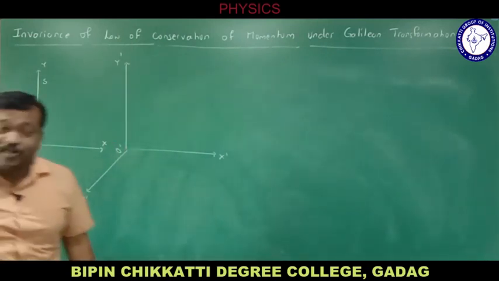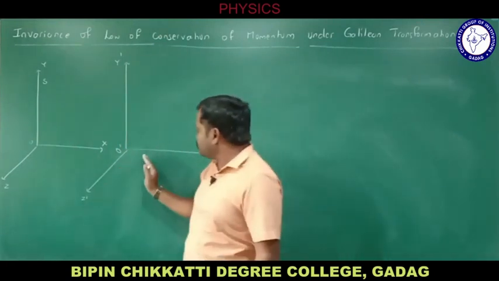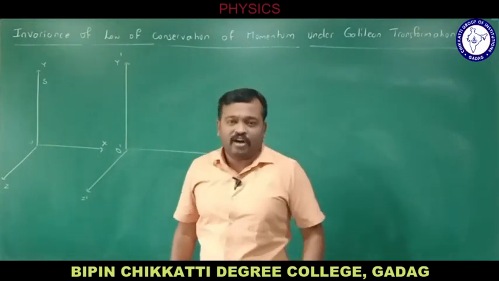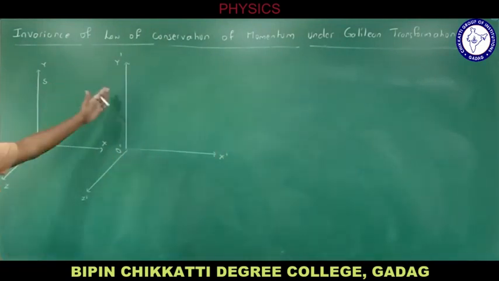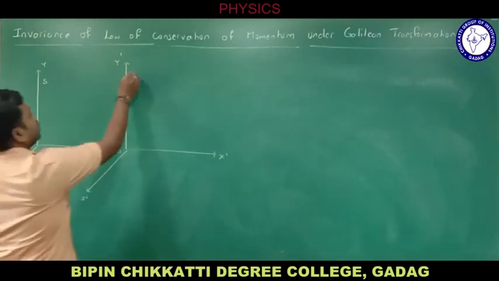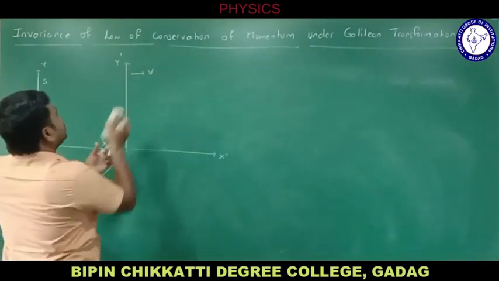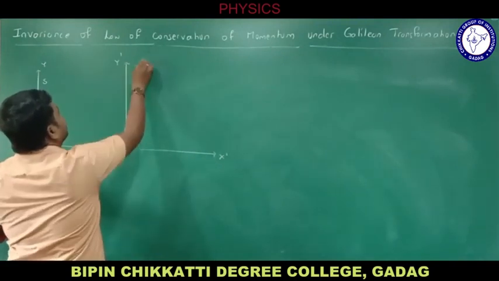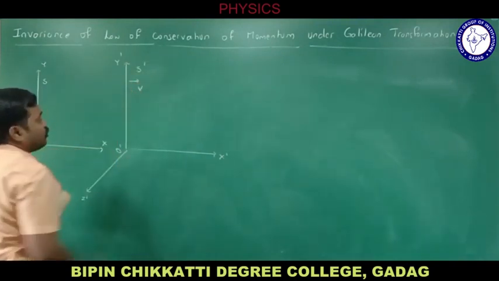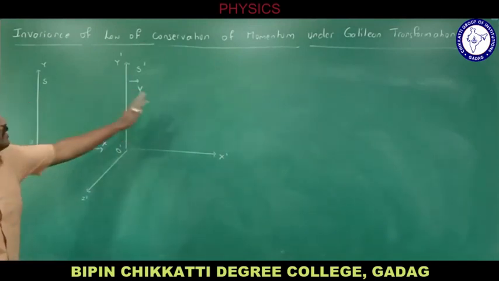At time t equal to 0, O coincides with O dash. As time passes, this frame will move here. So this frame is a moving frame, and this is the frame which is at rest. This frame is moving with constant velocity v. Let me call this frame S dash, which moves with constant velocity v. This is a rest frame and this is a moving frame.